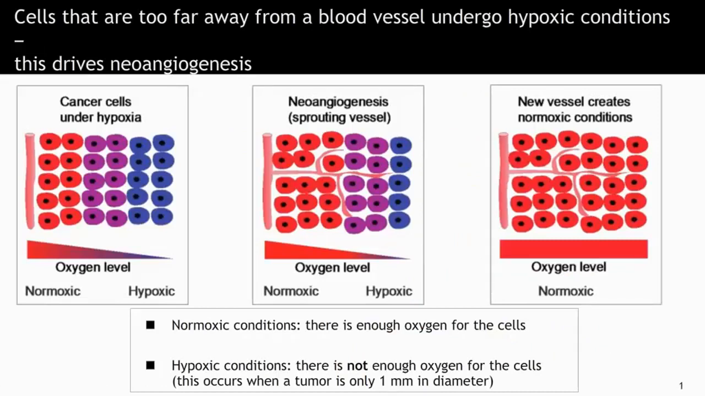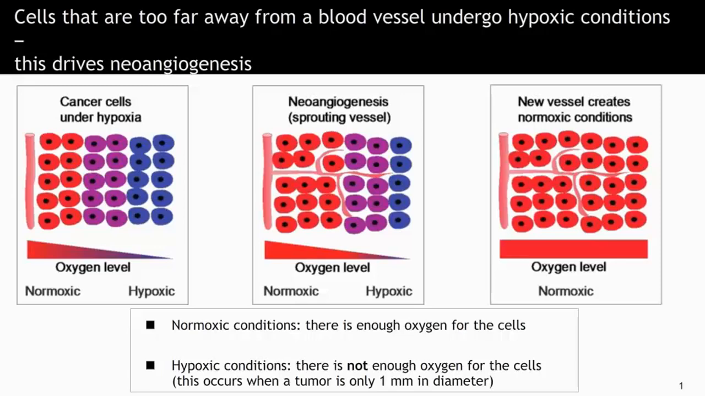Neoangiogenesis is driven by hypoxic conditions, or hypoxia. Hypoxia is a condition of low levels of oxygen, which occurs when a cell is located too far away from a blood vessel. In the diagram on the left, you will see a blood vessel, and right next to the blood vessels are red cells with high levels of oxygen, under what are called normoxic conditions, or normal oxygen. Next to the red cells are purple cells, which are exposed to less oxygen, and then blue cells exposed to even less oxygen. The blue cells are under hypoxic or low oxygen conditions, and the blue cells are driving neoangiogenesis.